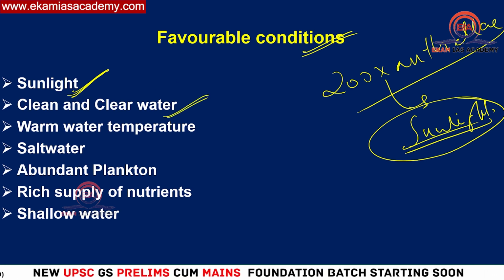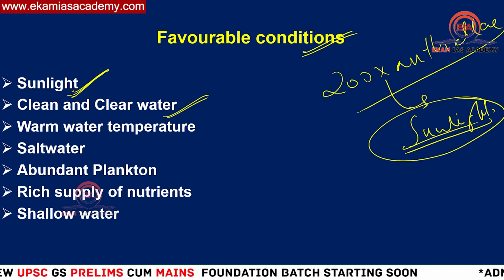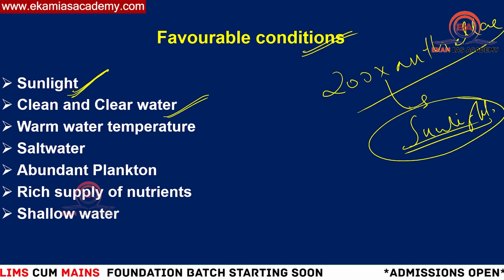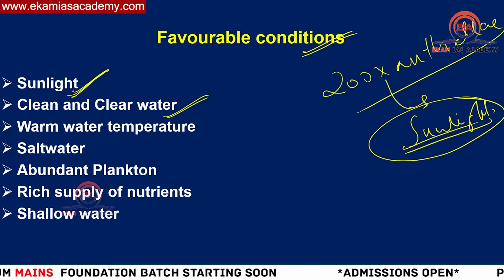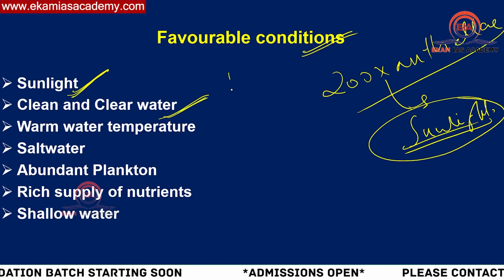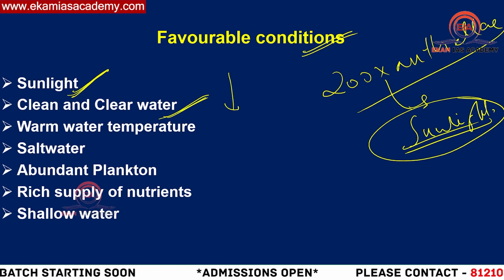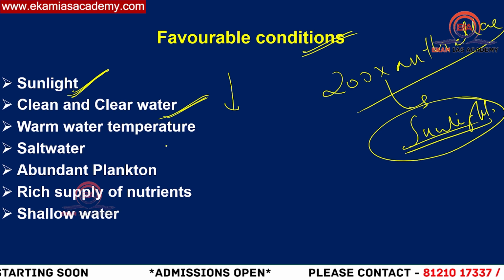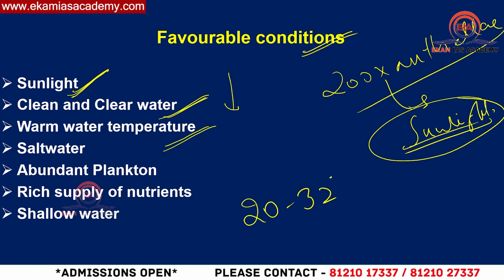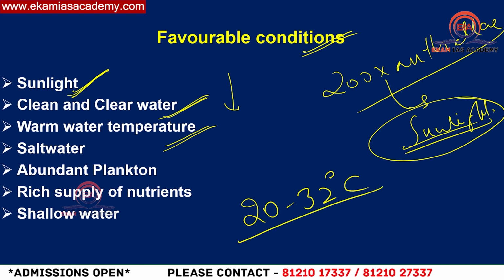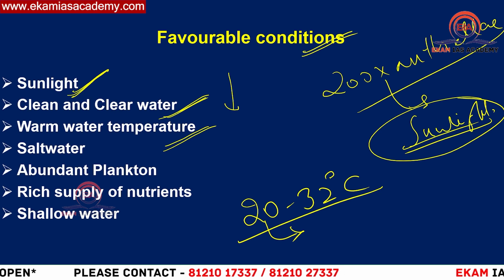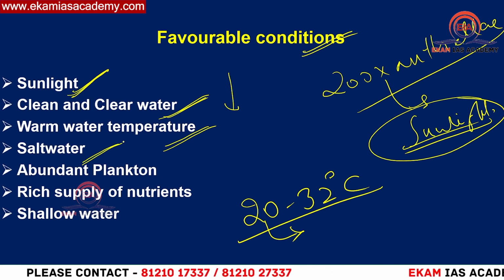Then clean and clear water. Why is this very important? Because dirty or muddy water makes the water opaque to sunlight. Clean and clear water allows sunlight penetration. That is why it is essential. Then you have warm water temperatures. Normally temperatures between 20 and 32 degrees centigrade are suitable for the survival of corals. Then salt water.